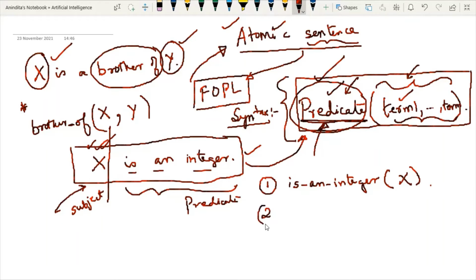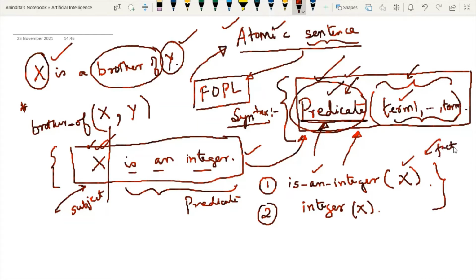But I have already explained that the function name can be anything. So you can also write integer x. Same meaning. So instead of writing is an integer, you can also write integer x. So both are correct. So this is the actual meaning of this kind of representation. So whenever any atomic sentence is given to you, first try to find out which one is your subject and which one is your predicate, and use the predicate as function name, and then use the subject inside the round parenthesis, and this is also known as fact representation.